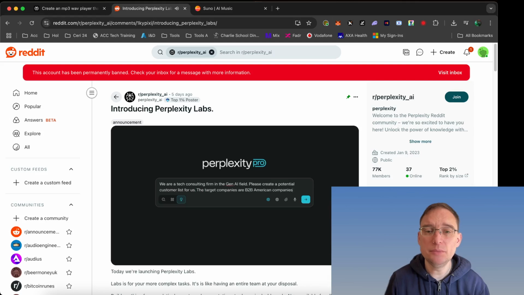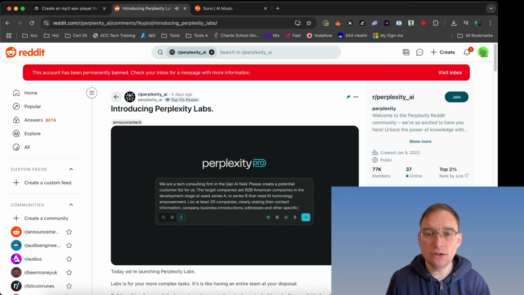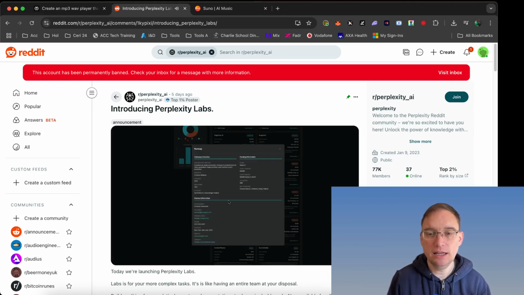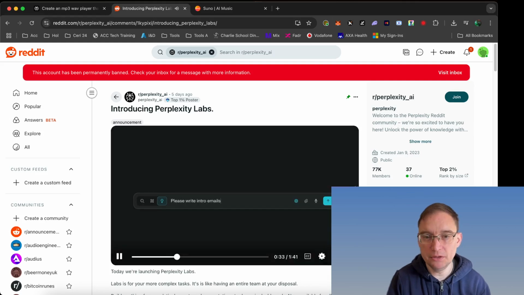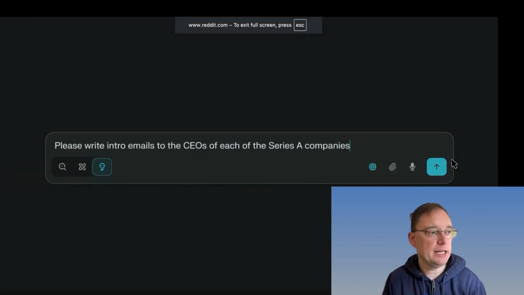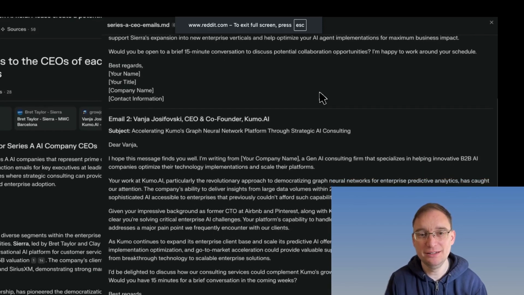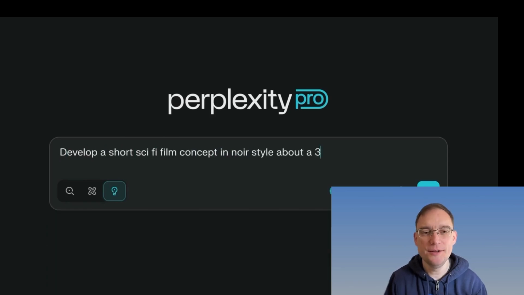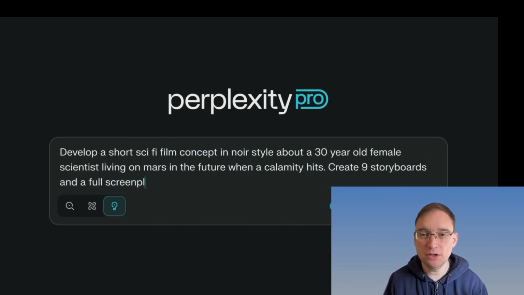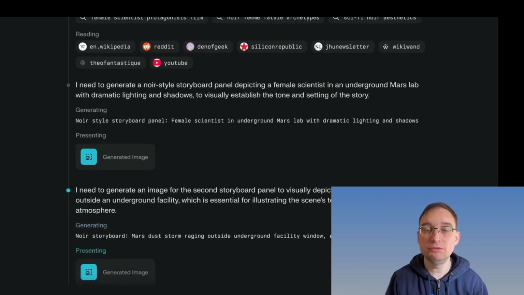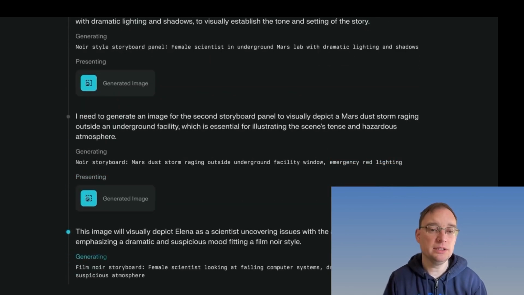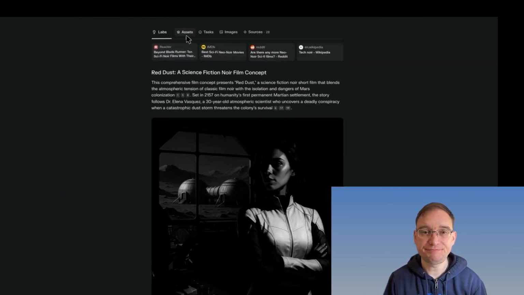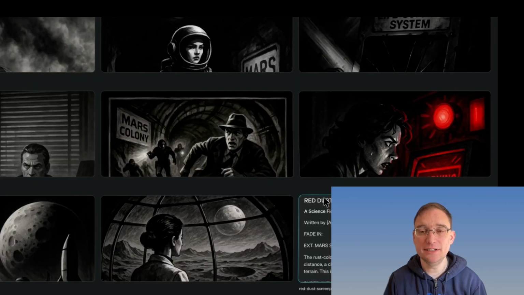So it's giving some examples now. So these are the target companies. It shows information like addresses, and it just does it, which is pretty phenomenal, to be honest. Write intro emails to the CEO of each company, so you can carry on prompting if you want to. Develop a sci-fi film concept with 9 storyboards and a full screenplay. And now look at what it's going to produce in a second. And then you go to assets, and you can see everything that it's produced. I mean, that is just crazy.